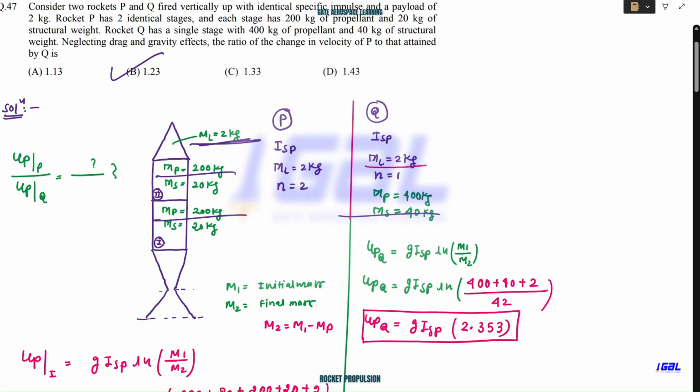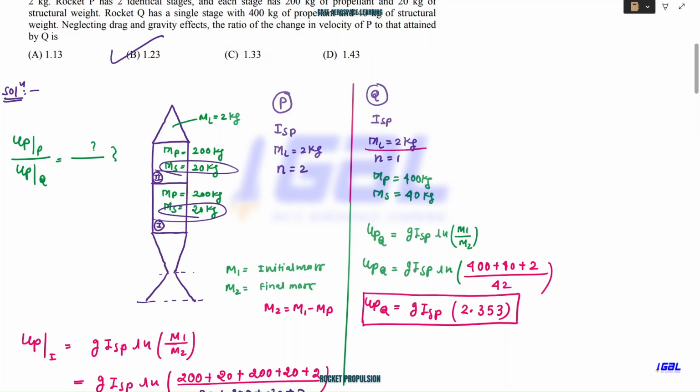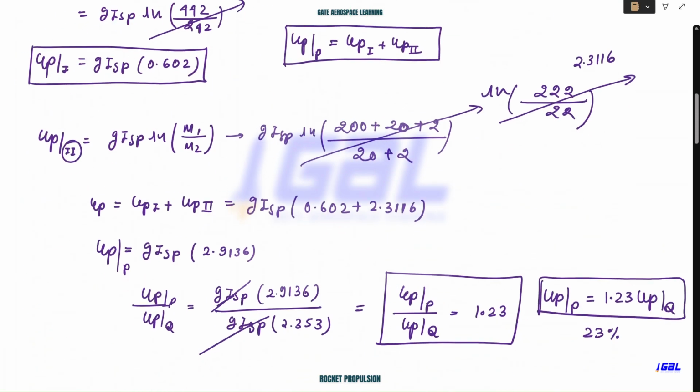The advantage which we are getting is that when we are firing the second stage, we are also ejecting the first stage's structural mass. So when you eject this, you will have a higher velocity gained, and that is the reason we always prefer to have a multi-stage rocket, because it gives more velocity as compared to single-stage rockets. Now it is very much clear that we have a 20% more increment. I hope it is very much clear to you guys.